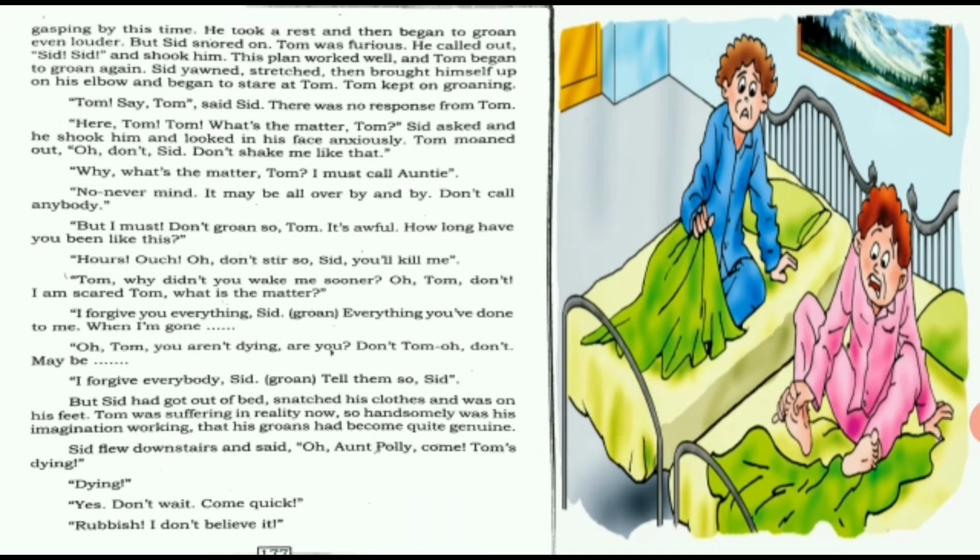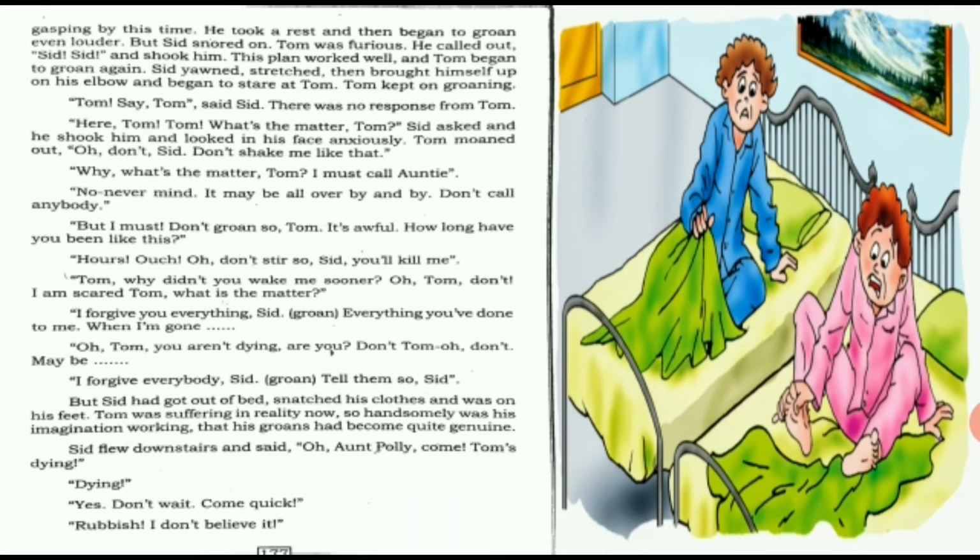And he asked, "For how long are you crying like this? I did not hear you crying." "Hours. Ouch! Oh, don't stir so. Sid, you'll kill me." So Tom was just acting. He did not have any pain in his toe. He was just saying to Sid that from hours together, from two to three hours, I'm crying. "Ouch! Don't stare so." So he says, you don't push me, you don't touch me also. You will kill me. I'm first of all dying out of pain. If you push me or touch me also, I will die.